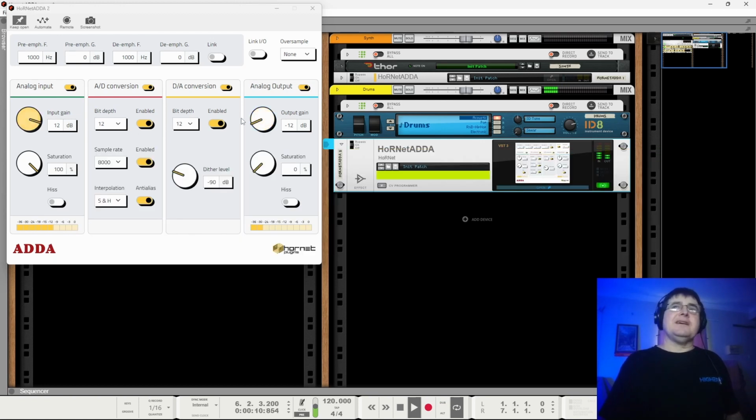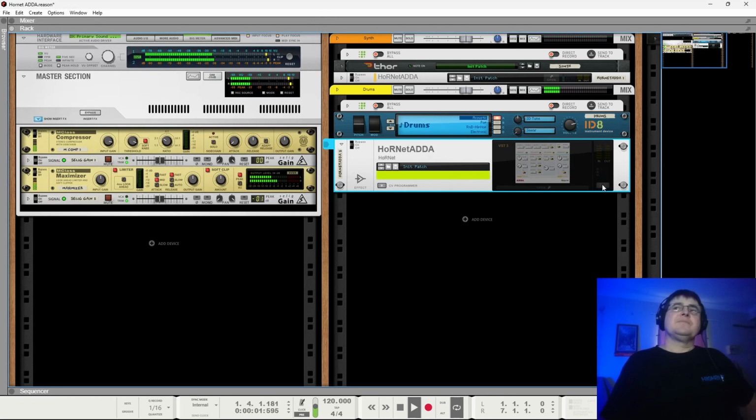So DA conversion, and then we've got another one of these real-world thingies on the other end, where if we've pushed our gain, we can pull it back here, and of course apply our saturation again and some hiss. So clean.